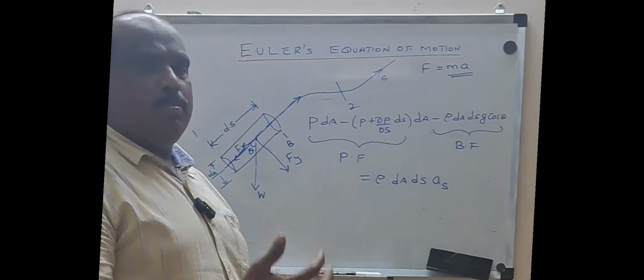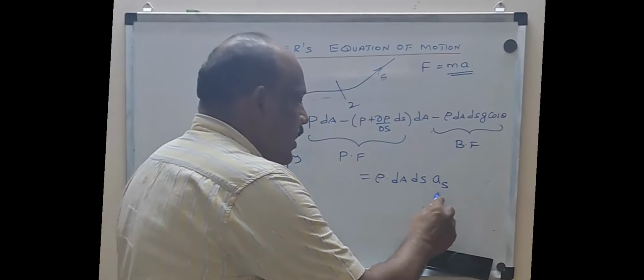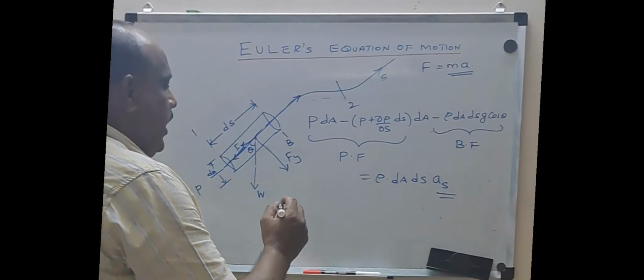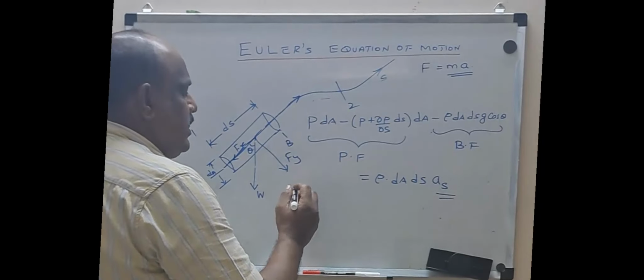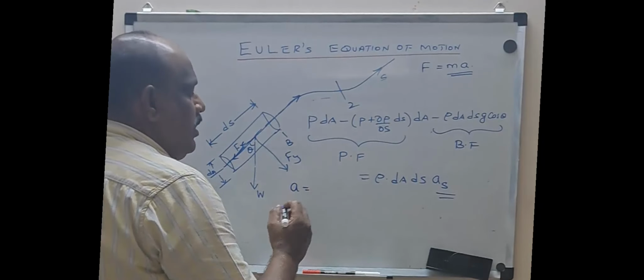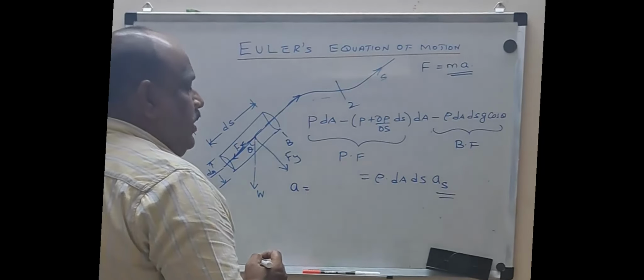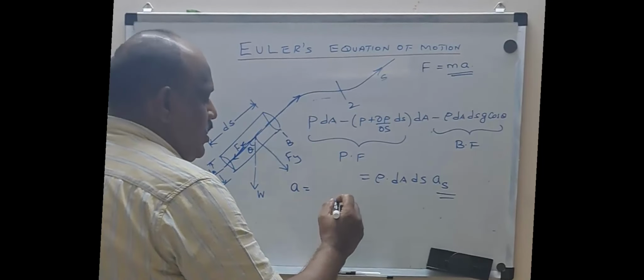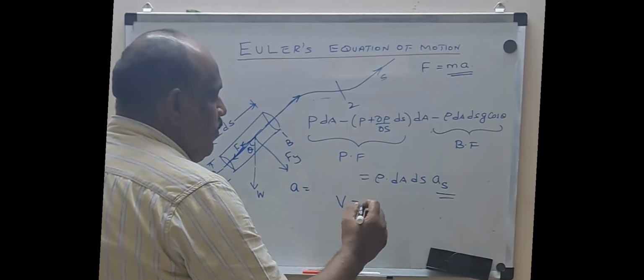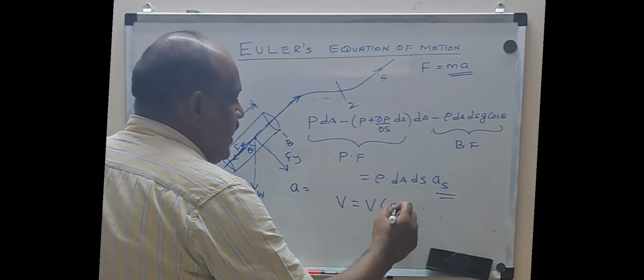Now let us try to explore more about this term, namely the term aS. What is aS? Acceleration. Acceleration is nothing but the rate of change of velocity. So we first want to know what is meant by velocity. The velocity will be a function of space and time.